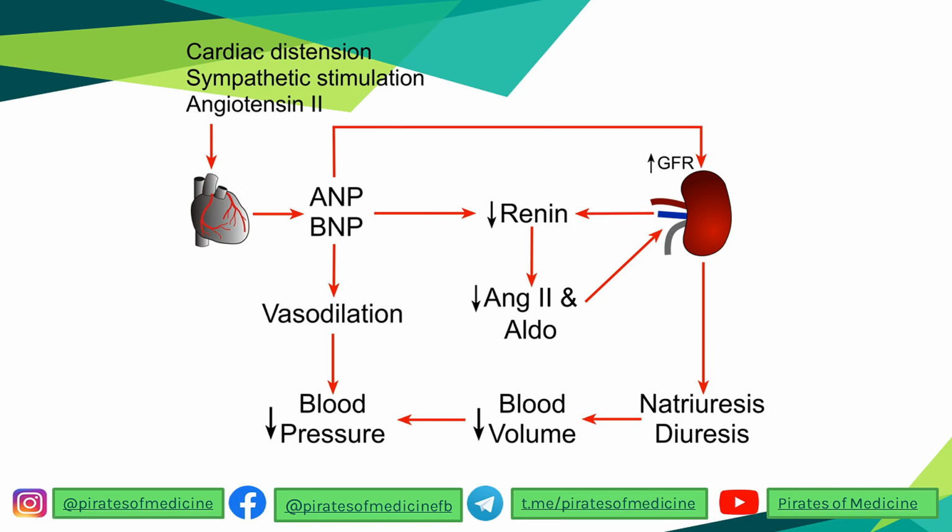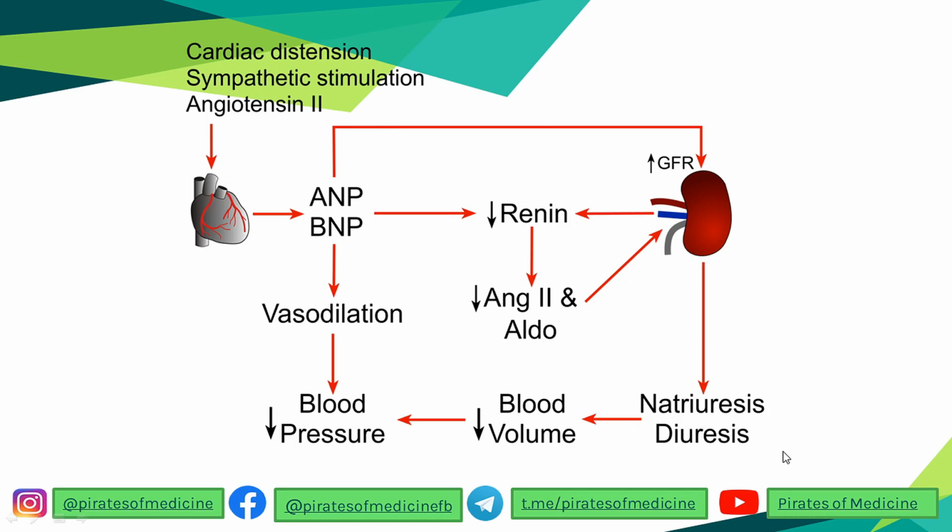So the ANP first of all acts on the kidney to increase the glomerular filtration rate. The ANP acts to decrease renin concentration, which leads to decreased angiotensin 2 and aldosterone system. And if aldosterone is not in a sufficient amount, then the sodium reabsorption will not occur, which will lead to more sodium excretion, which is called natriuresis, and the diuresis will increase as well.